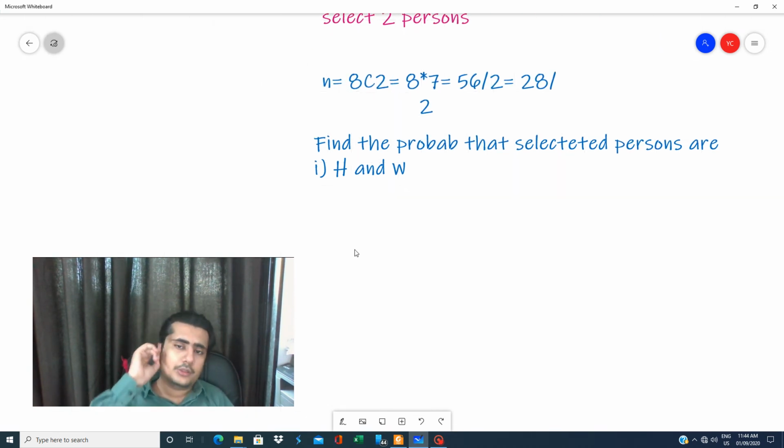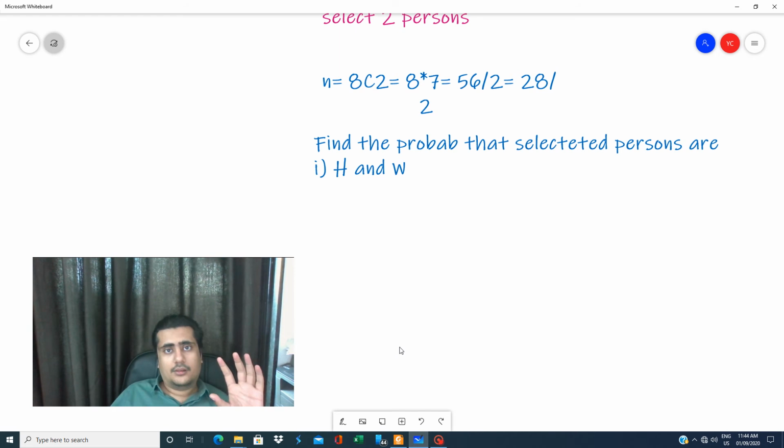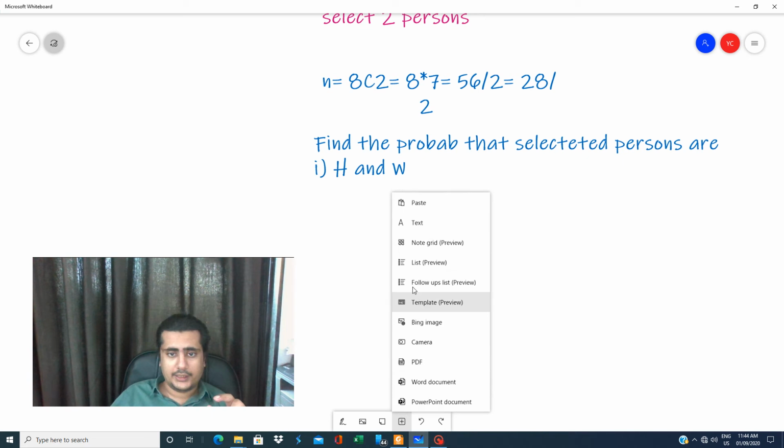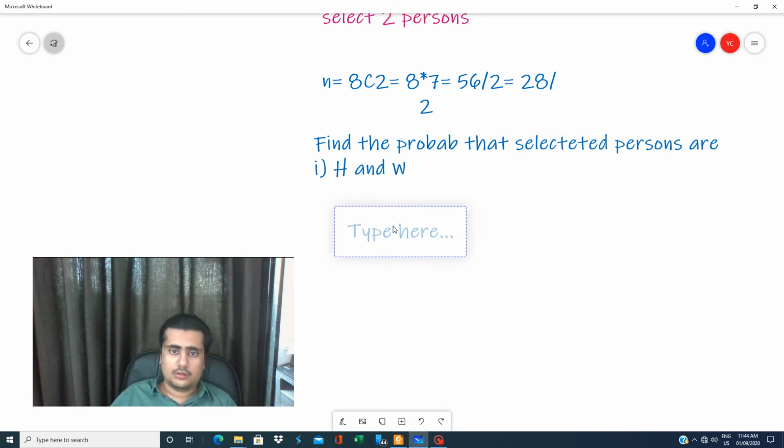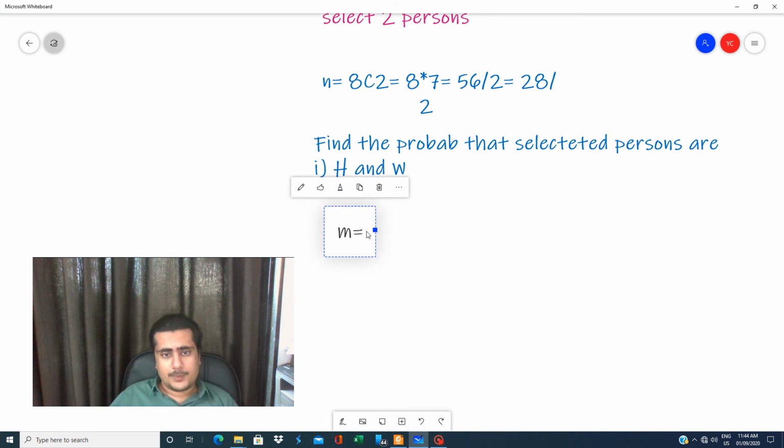Now they told you that you have to find the probability that selected persons are husband and wife. So from eight individuals, if you select two individuals, both should be husband and wife. That means both should be a couple. Total there are four couples. If I want to select a couple, then I need to select one couple from the given four couples. So M is equal to 4C1. 4C1 is 4.